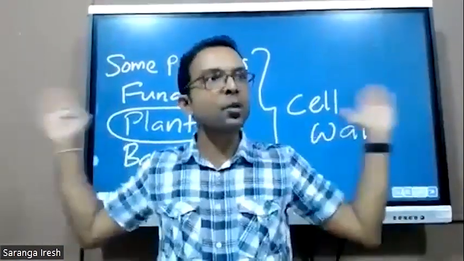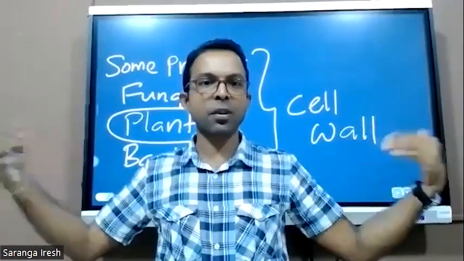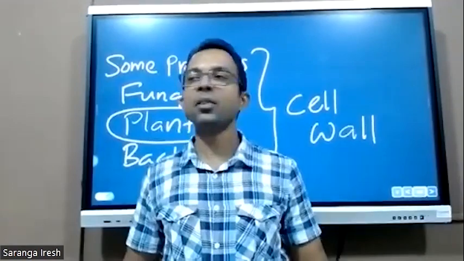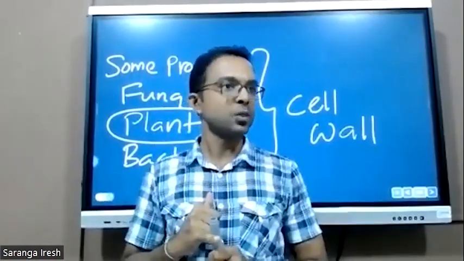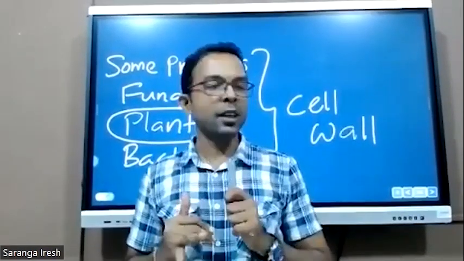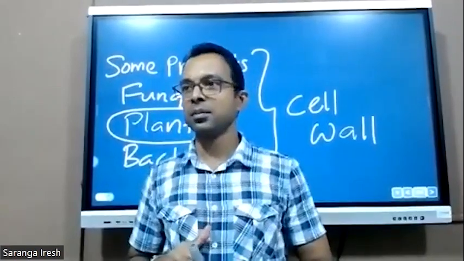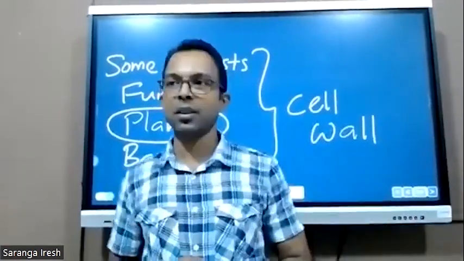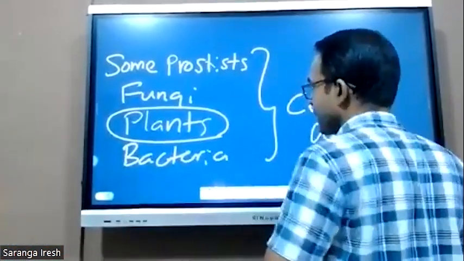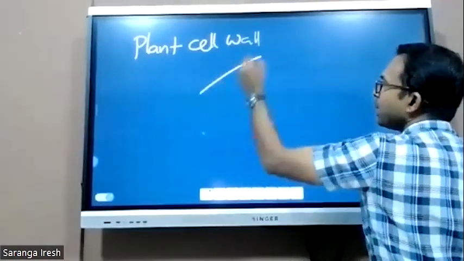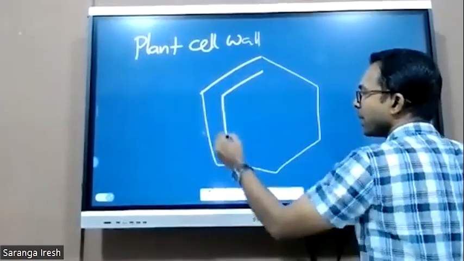One function of a wall is to cover the roof. Another is to protect our area. Another is to give strength to the area. Similarly, the cell wall gives a unique shape to the cell. It gives strength to the cell, and it protects the cell. It covers the cell. Not only the plant cell wall, other cell walls are also like that. The plant cell wall gives a unique shape to the plant cell.